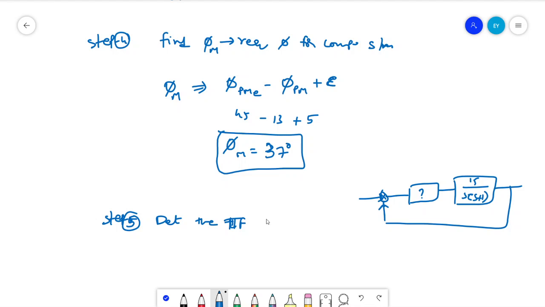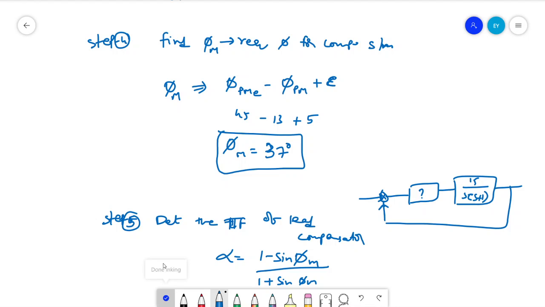The transfer function of the lead compensator: alpha is equal to 1 minus sine phi m by 1 plus sine phi m. So compute alpha.